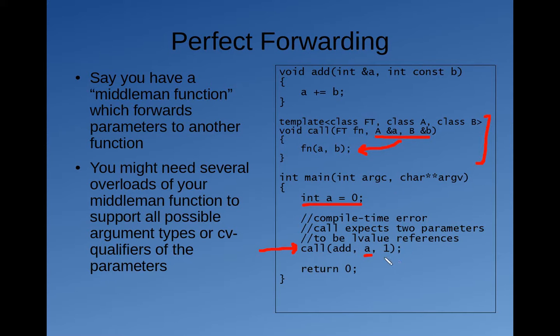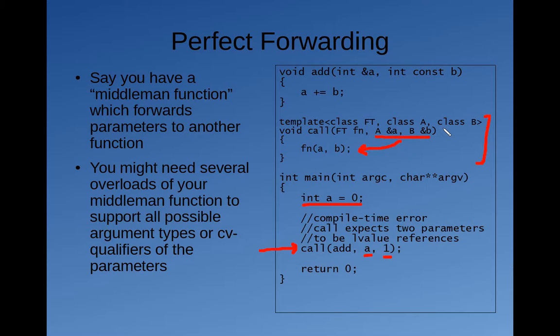What about when we attempt to pass in 1? 1 is a literal, it's an R value, and we're attempting to pass it into call, and call for B is expecting an L value reference. We cannot initialize an L value reference with an R value, and the compiler will actually complain if you try to compile this code. So how do we fix this?